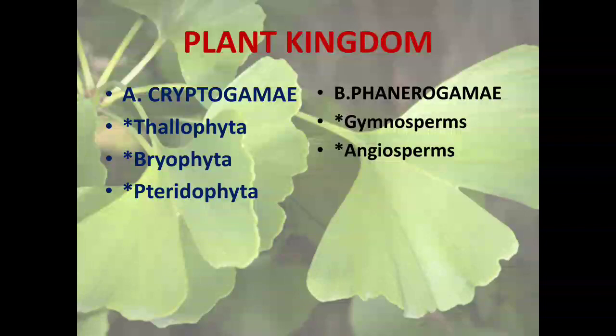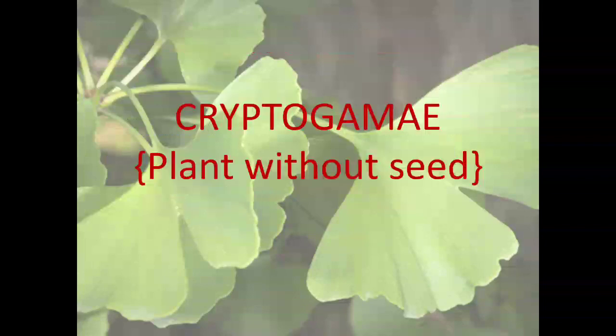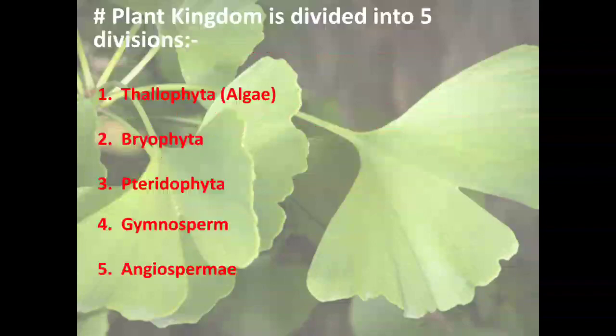So the seeds are naked, meaning naked seed bearing plants are known as the gymnosperms. And in angiosperms, seed bearing plants, the seeds are enclosed in the seed coat. So today the main topic is the cryptogamy, the plants without seed, the plants which have no seed.